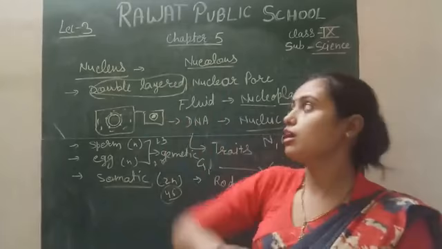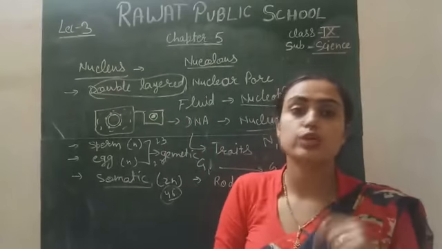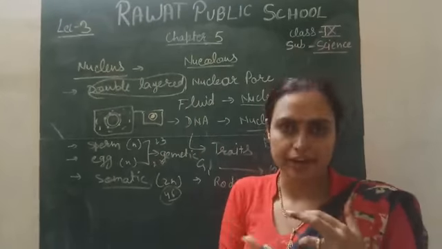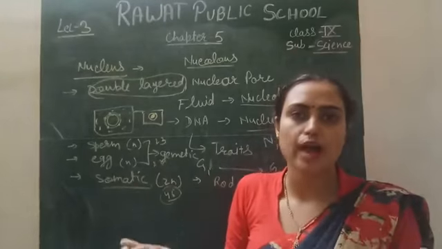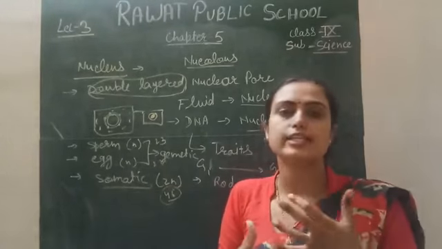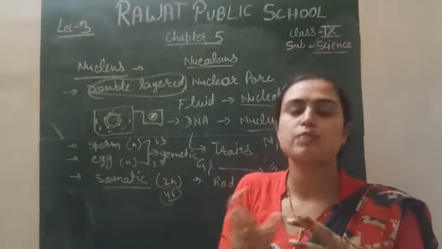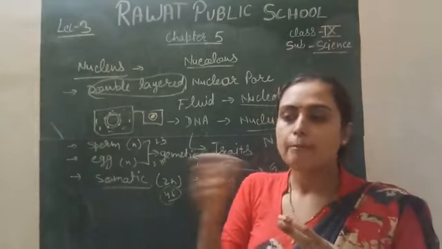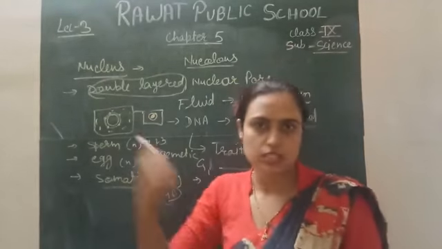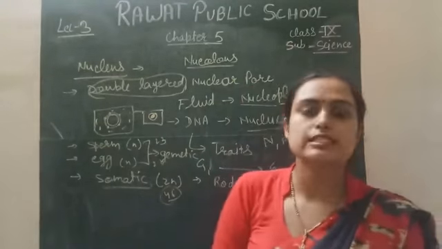In prokaryotic cells, this nucleus is actually called the nucleoid. Nucleoid means it does not have a nuclear membrane, or you can say a false nucleus. False nucleus means it behaves like a nucleus but is not truly a nucleus. Because in prokaryotes, this nucleoid consists of the genetic material.